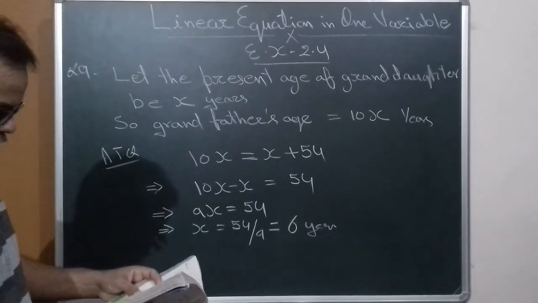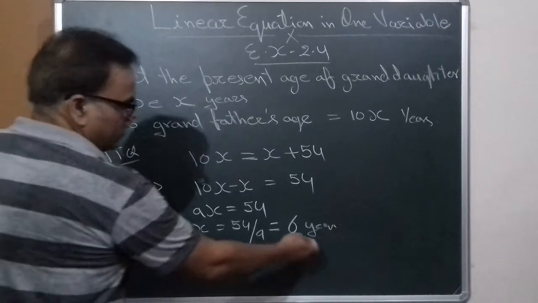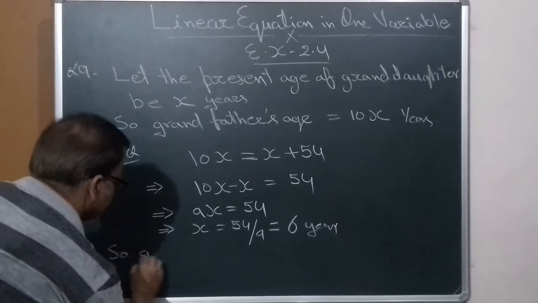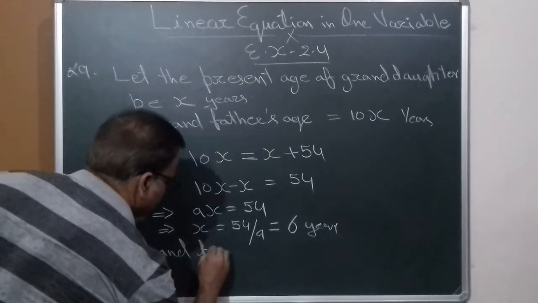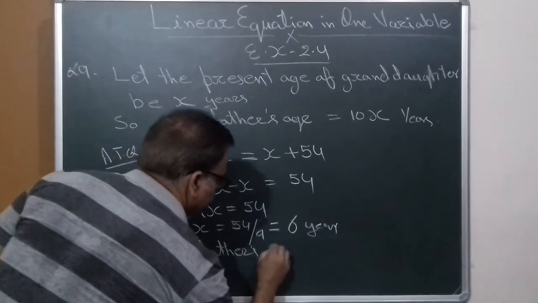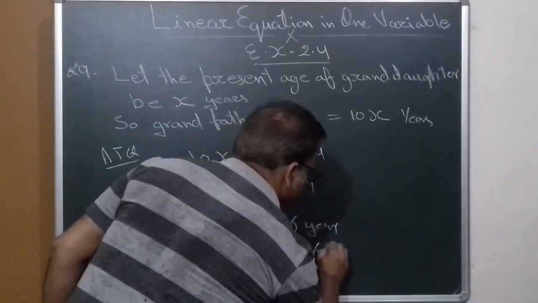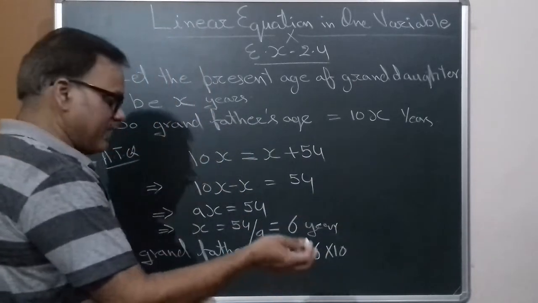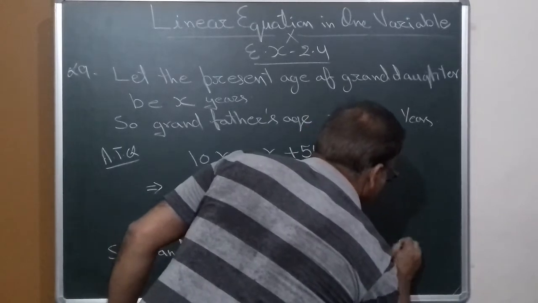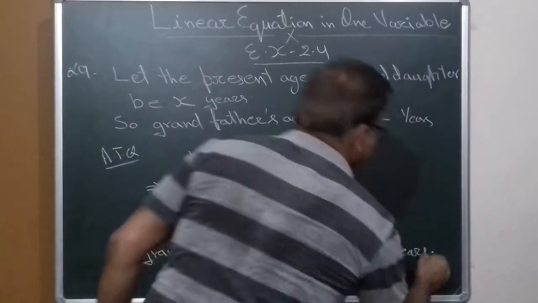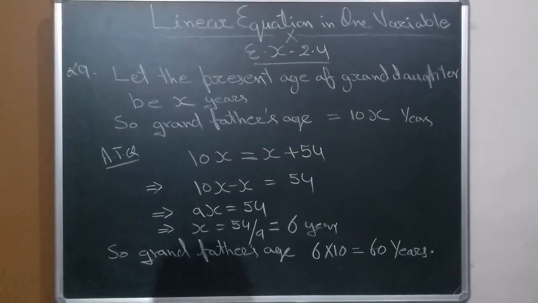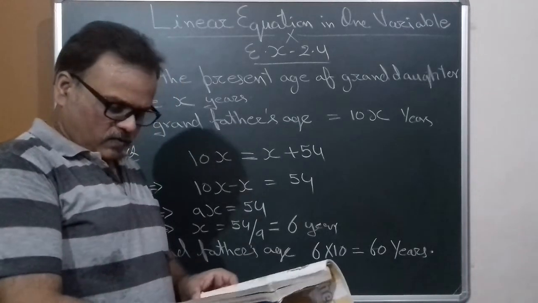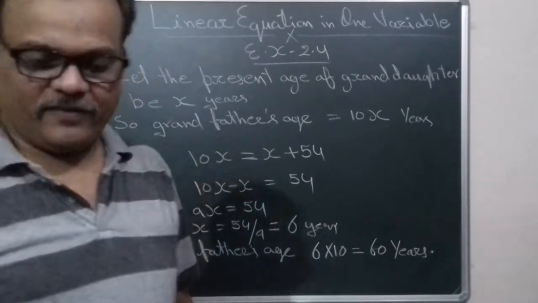So find their present ages. The granddaughter's age is 6 years. So grandfather's age, 6 into 10, because he is 10 times older, so 6 into 10, and that is 60 years. Clear? So the rest of the questions of this exercise are your homework. So this exercise is complete. We will start exercise 2.5.